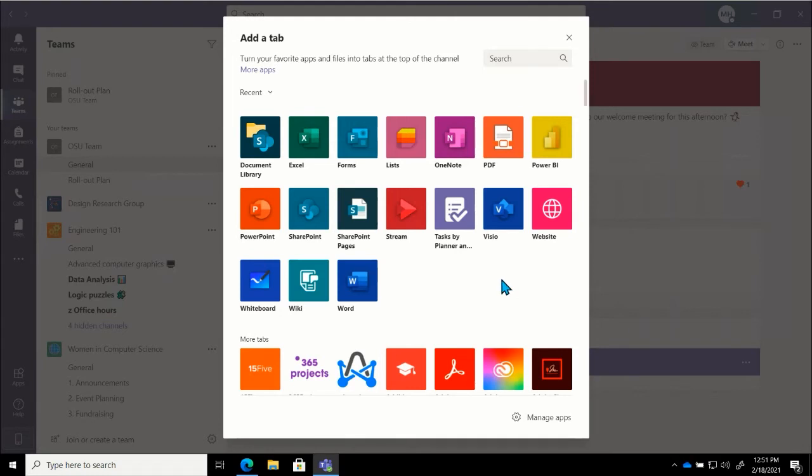But this is where I can start to add applications or files that we're using quite a bit inside of our team. So for example, if there was a Word document or an Excel sheet or a OneNote or a PowerPoint deck that our team was using on a regular basis and had been shared to our team, I can go ahead and pick that particular application. So we'll go ahead and pick Word.